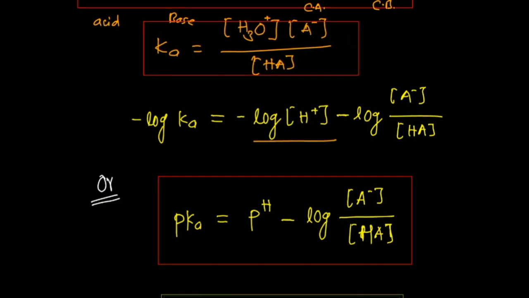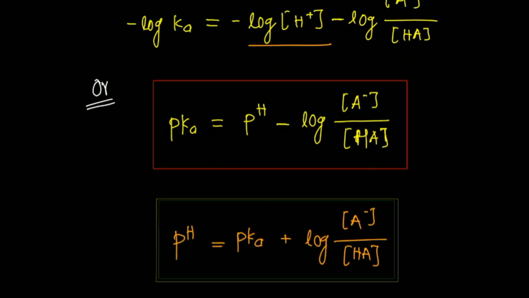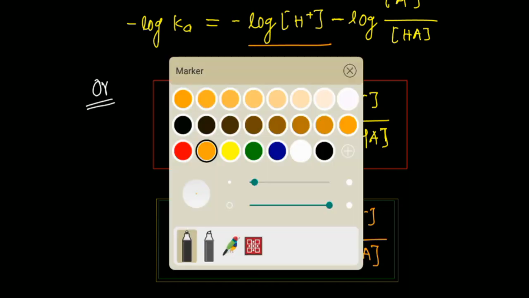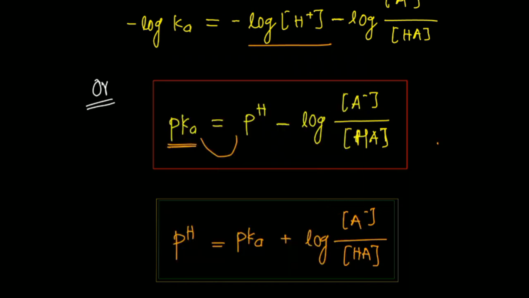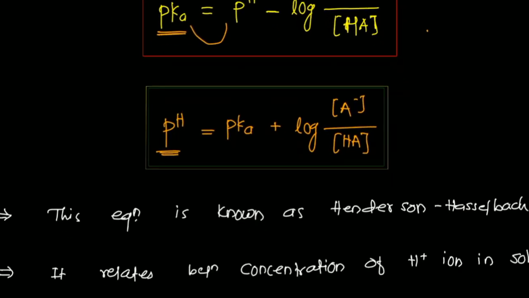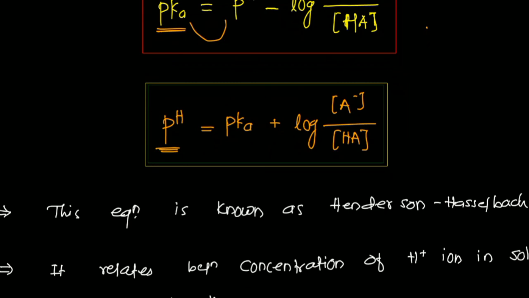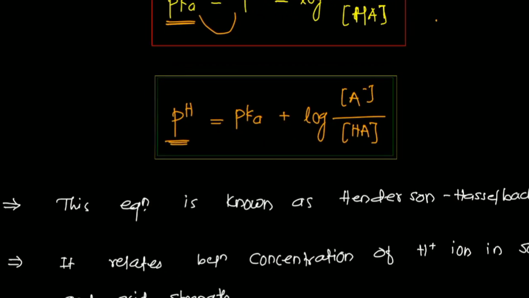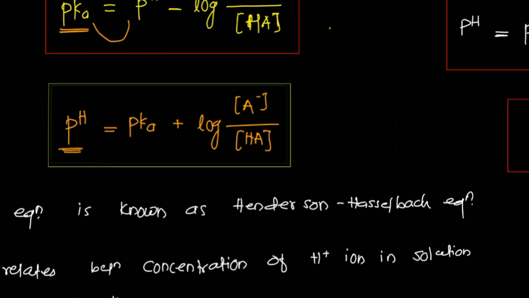Now this is a very important equation, and you can also convert it in terms of pH or pK. So pH is equal to pK plus log of A minus by HA. Don't be confused about the equations: this one is in terms of pK, this one is in terms of pH. So we will see the relationship between pH and pK now. The second task is that pH is equal to pK plus log of A minus by HA. This equation is called the Henderson-Hasselbalch equation.